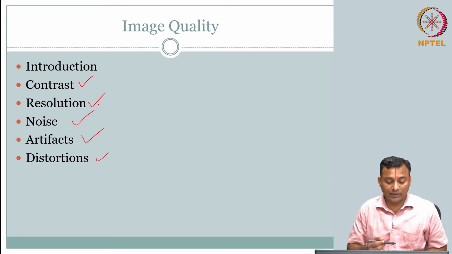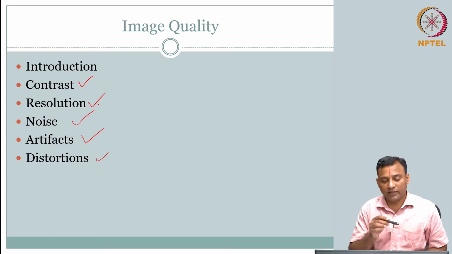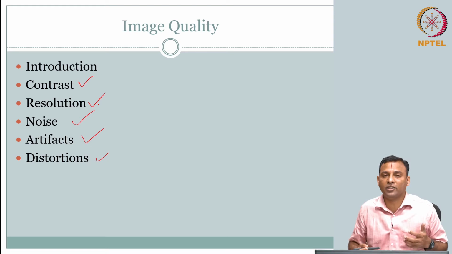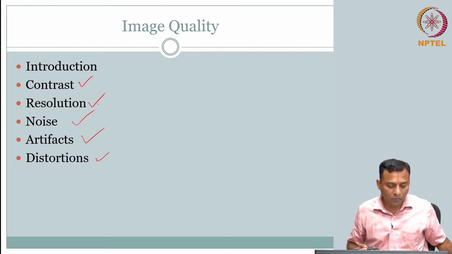So distortion. There is a subtle difference between noise, artifacts, and distortions. Subtle as in there is a difference, that's why these are all different things. But unless you make note of the minute difference, all of them may seem to be in the same basket. This is all corrupting the image so that the doctor is not able to see a feature he wants to see, for example. So we'll go one metric at a time now. Let's start with contrast.